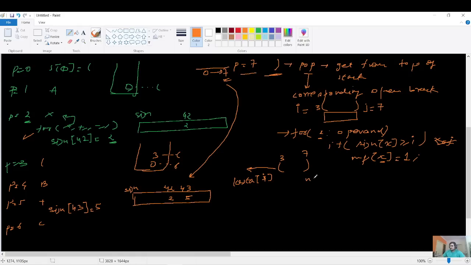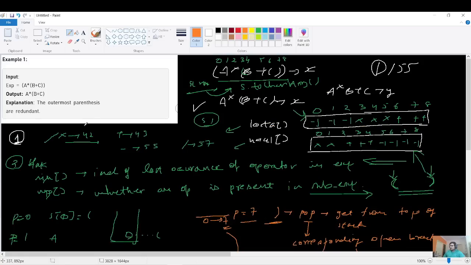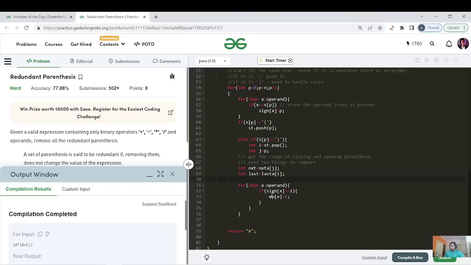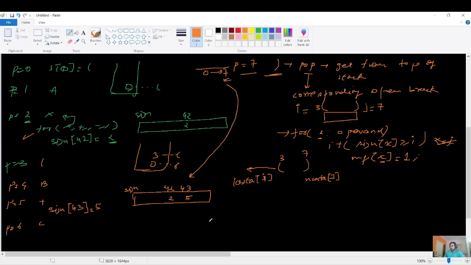Similarly I can call next of 7, and it will give me the operator just present after 7. So last of 3 will return star, and next of 7 will return what? Let me look into that. Yes, so last of j, that is last of 7, will give you -1, and this will give you star.